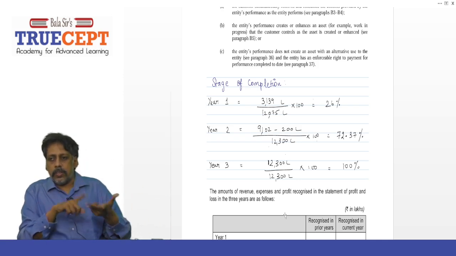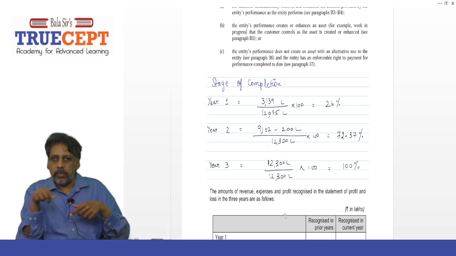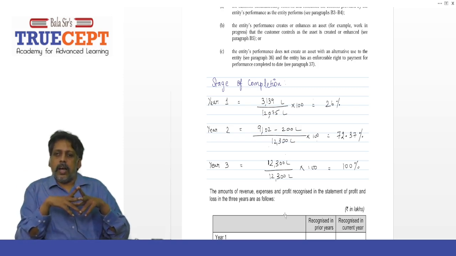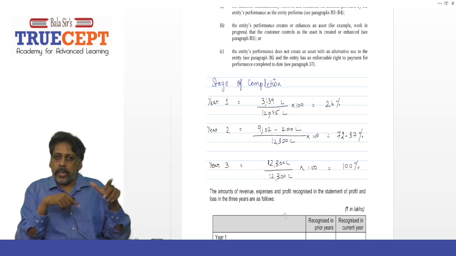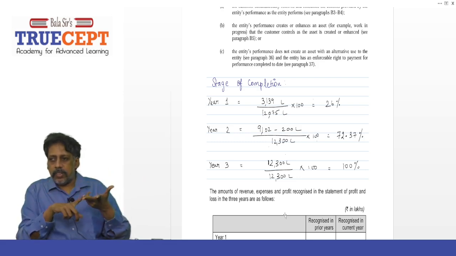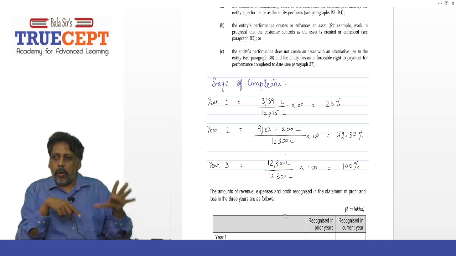So 3,139 lakh upon 12,075 lakh into 100 works out to 25.99, so make it 26% as the stage of completion for the first year. Now, what is the stage of completion by the end of second year?